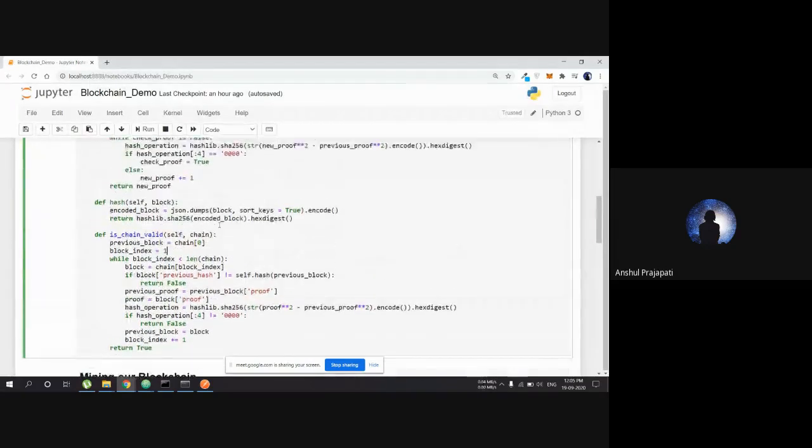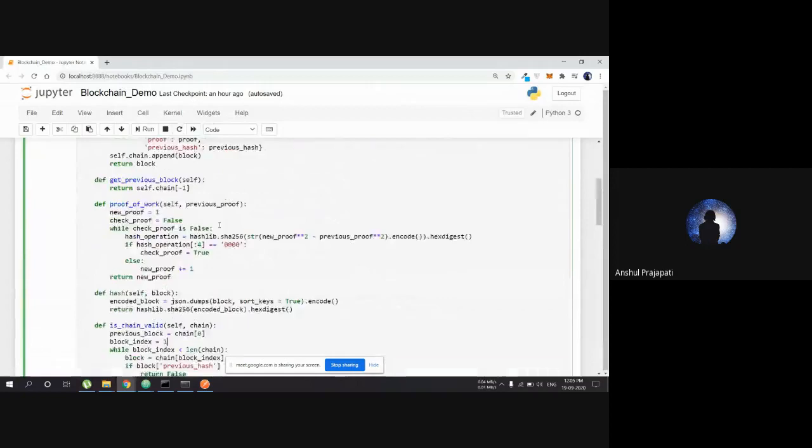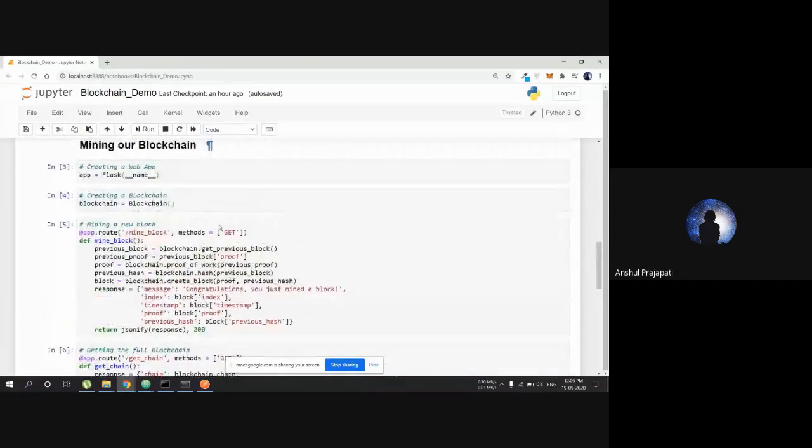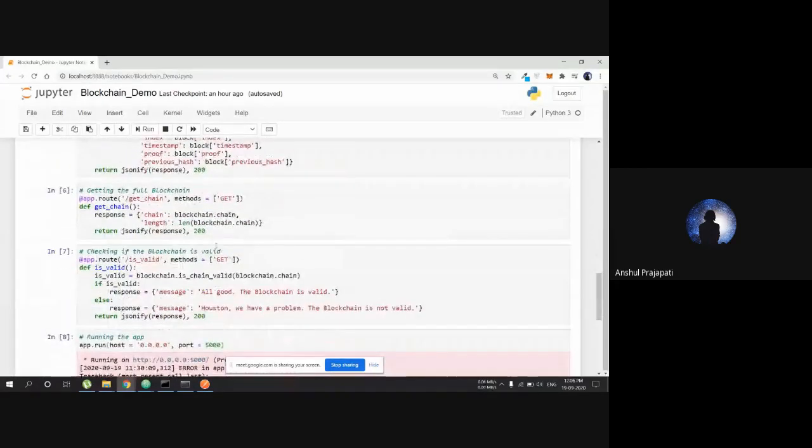Okay, so this is a little blockchain demo in Python, and this is just an app to do all the things. I'm not going to do that.